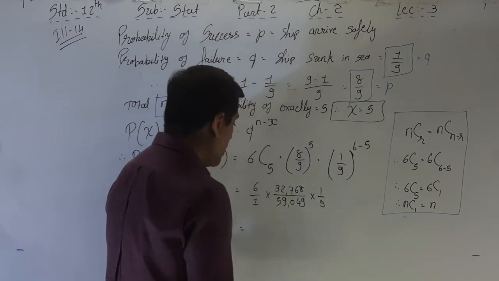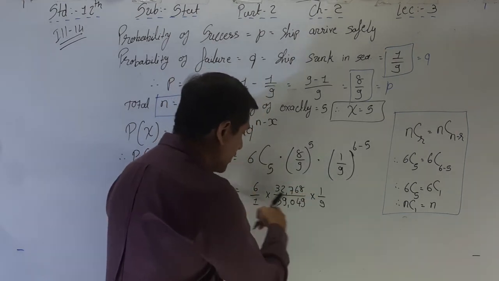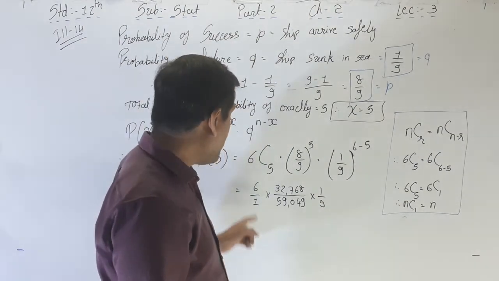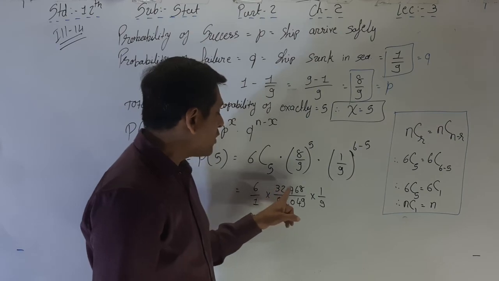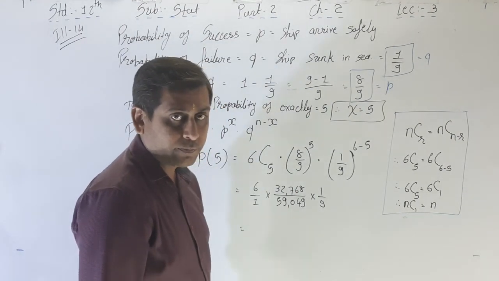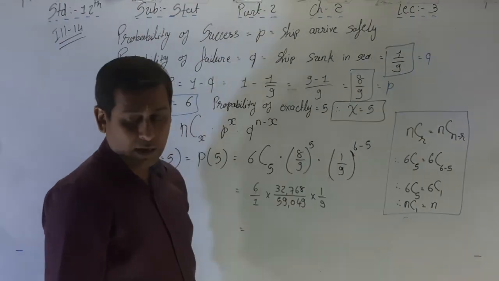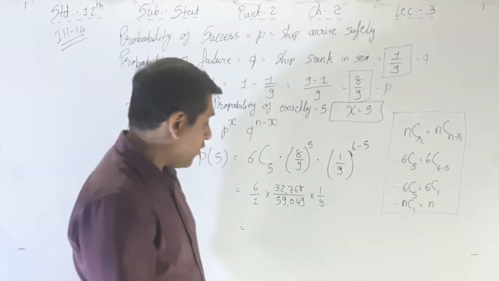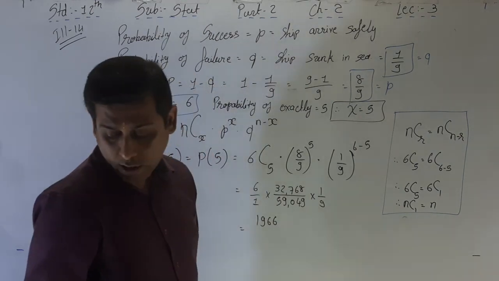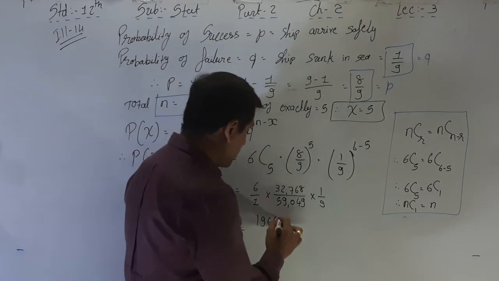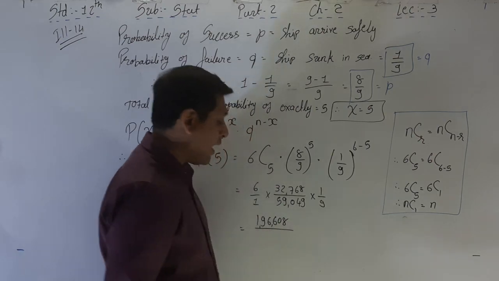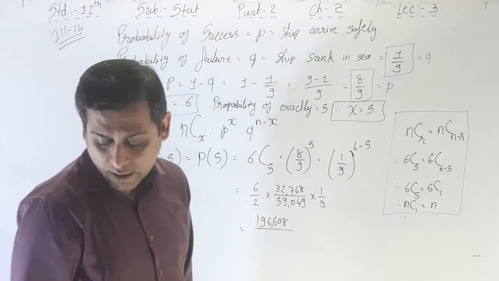Okay, so here the multiplication of the numerator as well as the multiplication of the denominator. First of all, what is the multiplication of 6 into 32,768? Multiply on your calculator. The answer is 1,96,608.